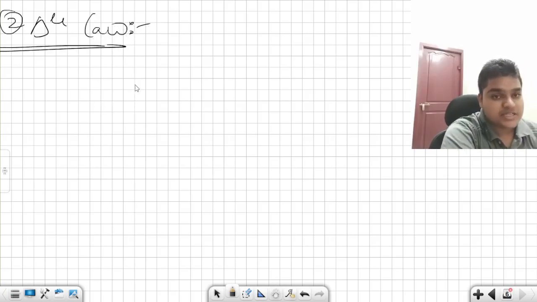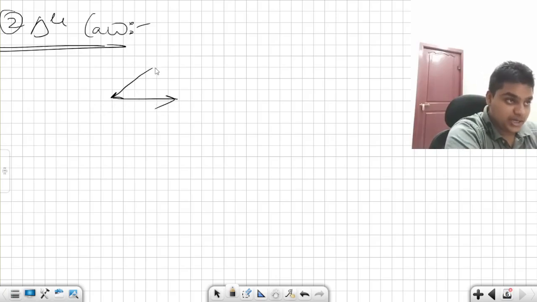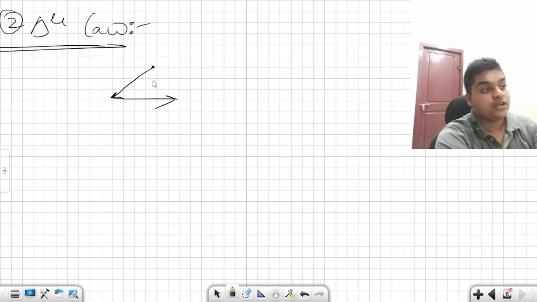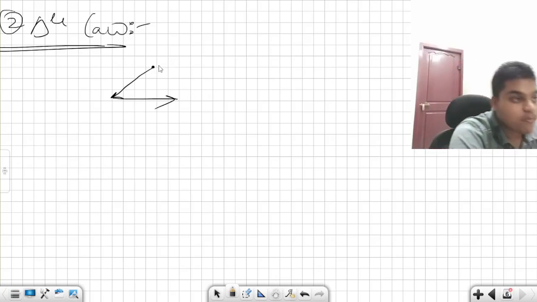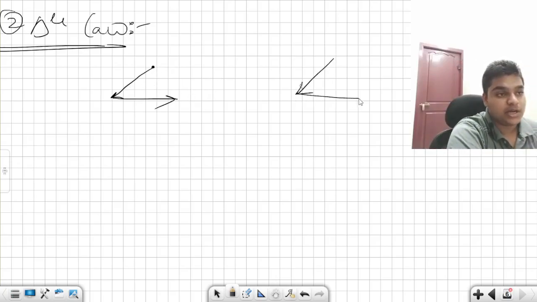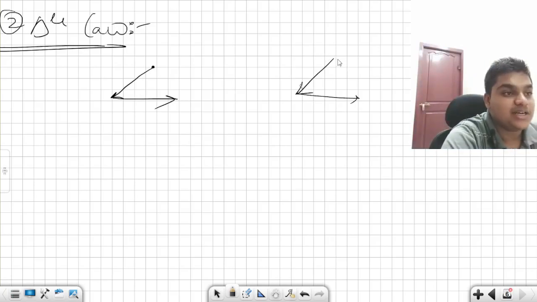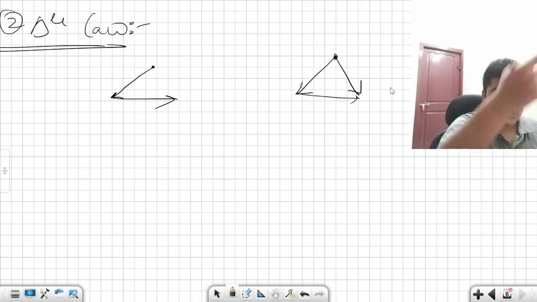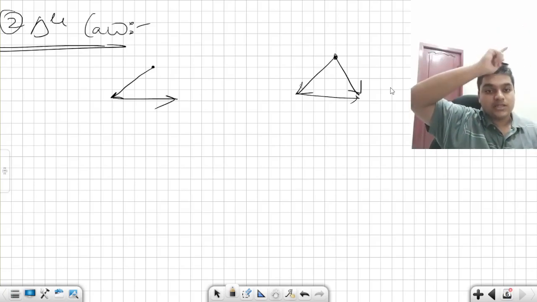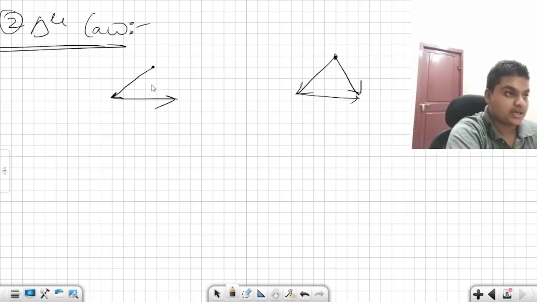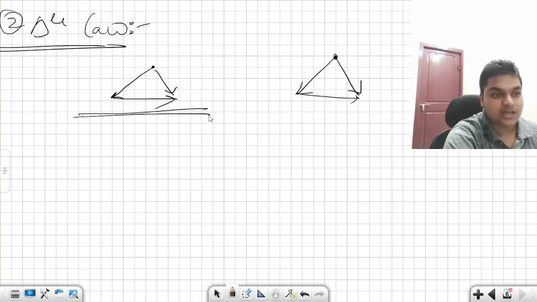If you represent two vectors as the sides of a triangle in order, then the resultant is the other side, which is remaining unclosed, and it becomes closed by the resultant in the opposite order. If you take this order as the anti-clockwise direction, then the resultant closes this unclosed side in the reverse order, in the clockwise manner. So that is what the triangle law states.